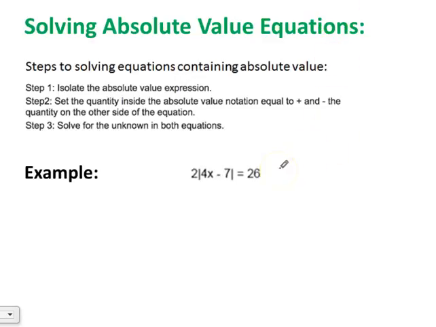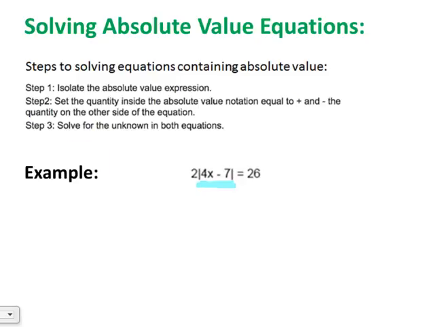All right, here's another example. So now we've got 2 times the absolute value of 4x minus 7 equals 26. So we want to isolate the absolute value expression. The absolute value expression is just that 4x minus 7 that's within the absolute value notation. So we need to remove that 2 that's being multiplied by it. That's our first step, is we need to get that 2 that's hanging out on the outside, being multiplied by the absolute value notation, to go away.